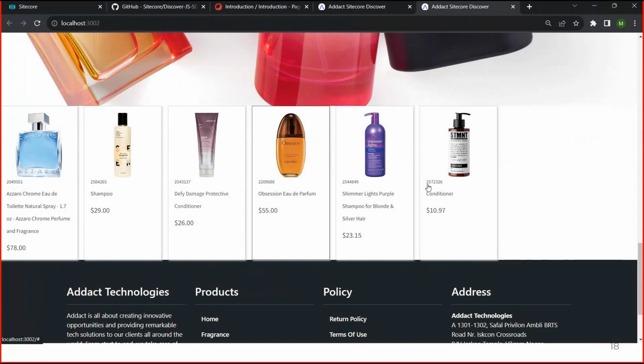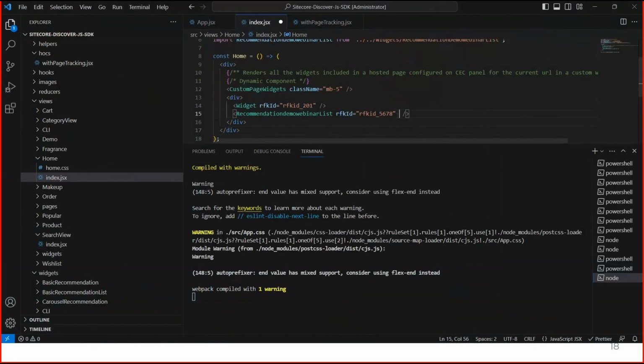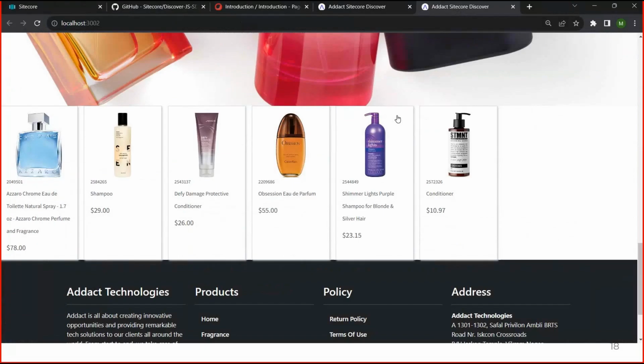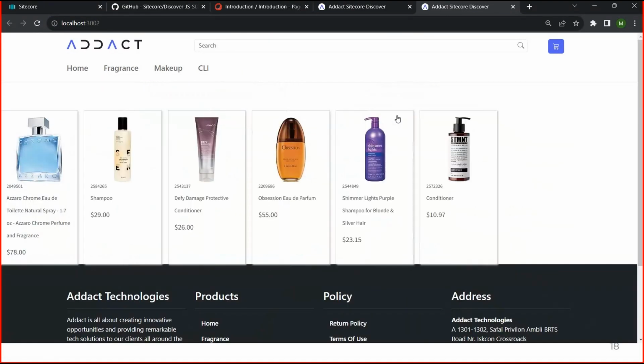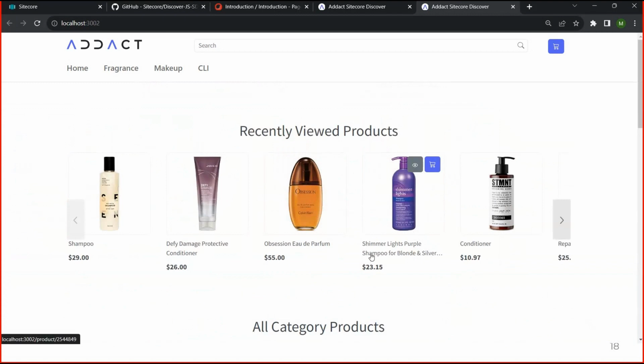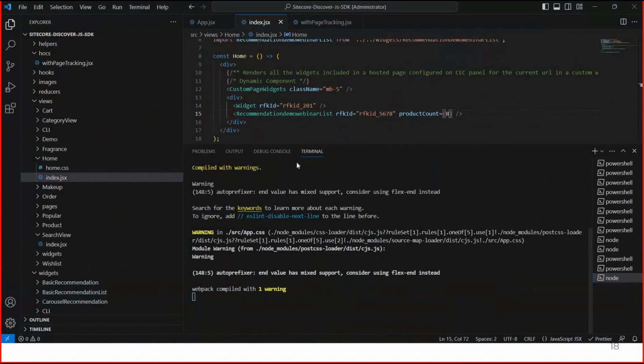Let's say currently you can see in the results I am getting 6 results, but I want to show 8 results. So we just have to pass the parameters, products count, something like that. I don't remember exactly, but yes, we can pass the widget count.